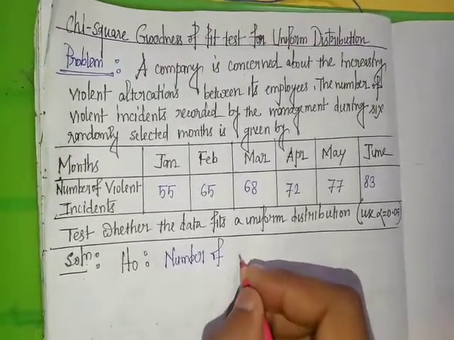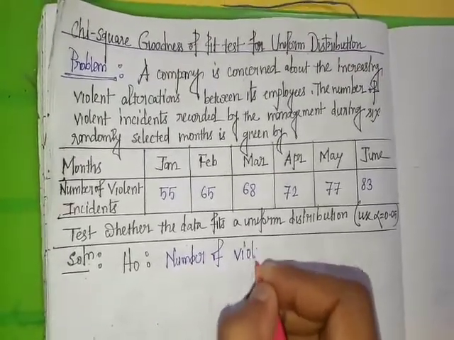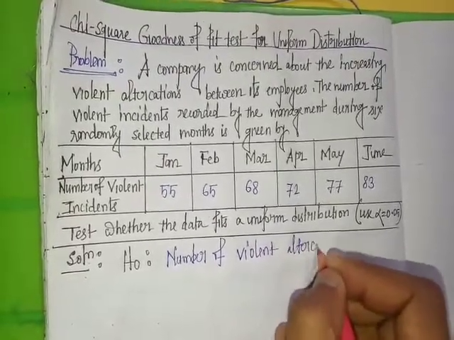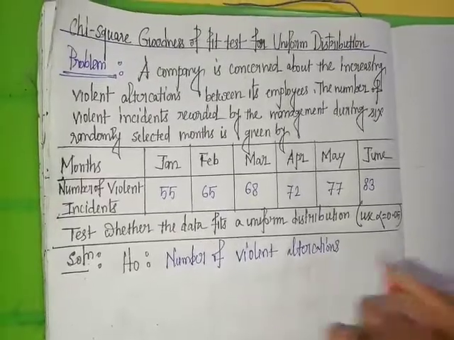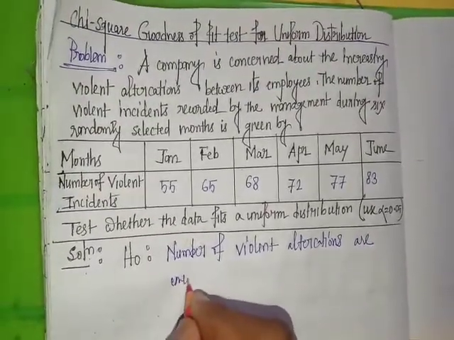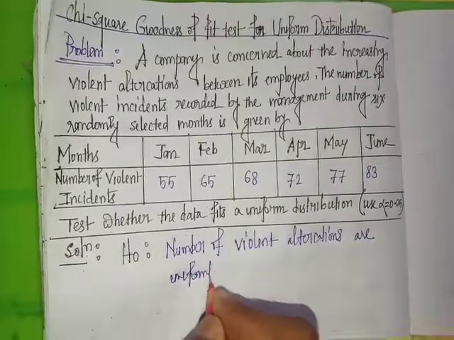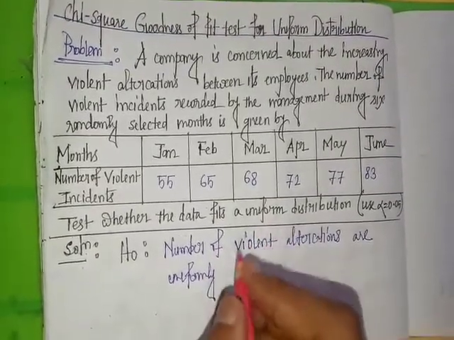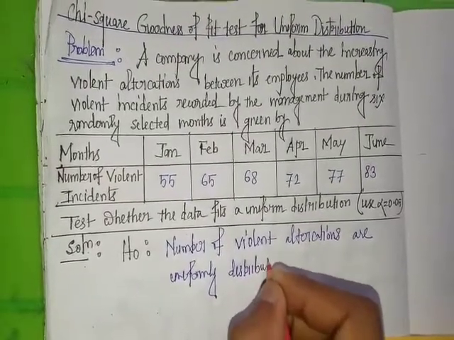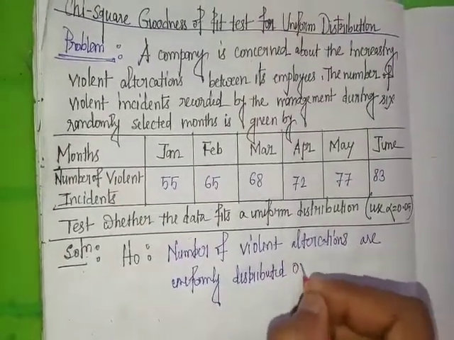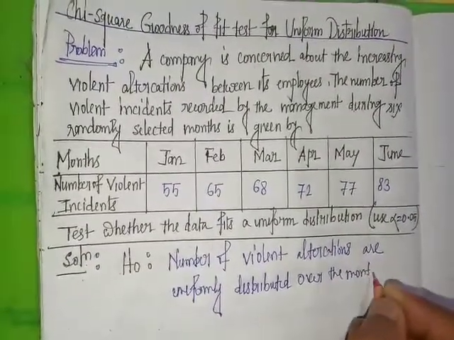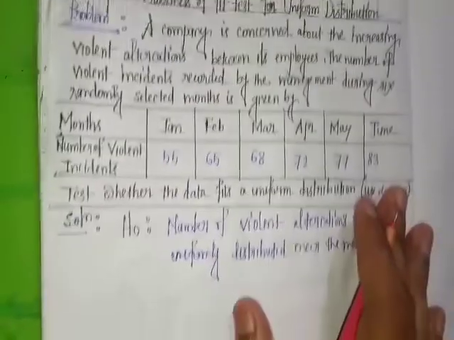Number of violent altercations are uniformly distributed over the month.